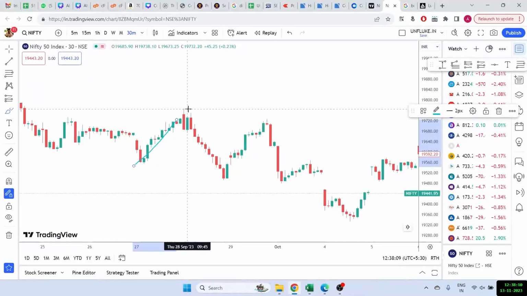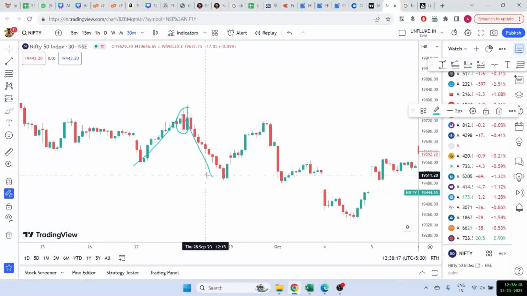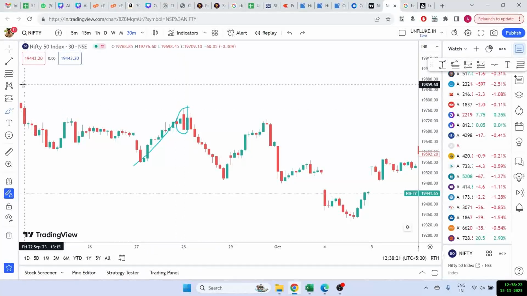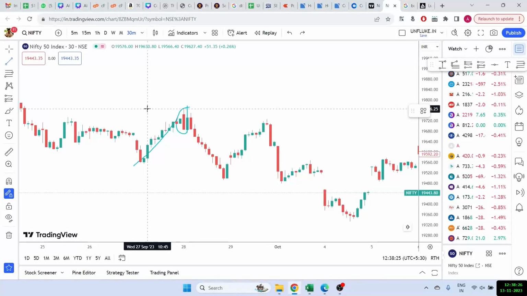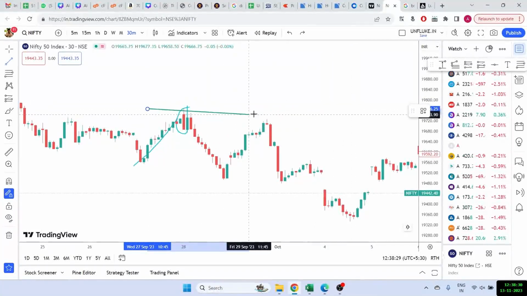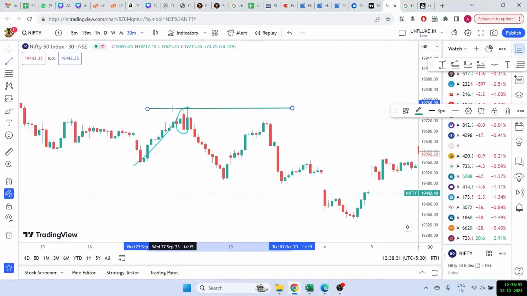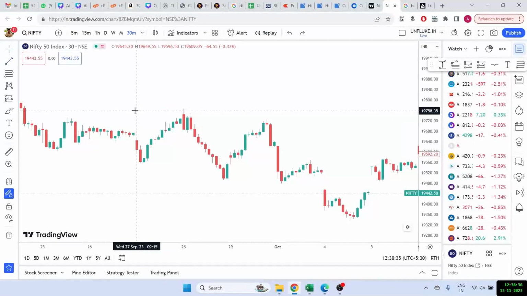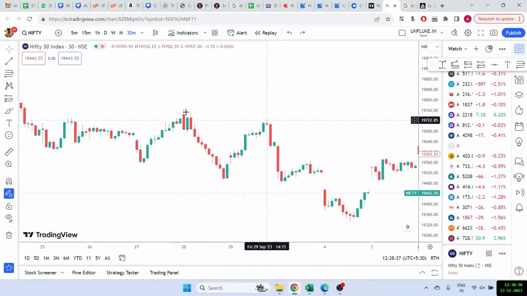But suddenly there was this big red candle, right? Suddenly there was a big red candle. So when the market was going up, there was a sudden movement on the downside. When you see something like this, that is when we can say that there is some kind of an order block which is here. So there are some institutions which are moving the market on the downside from this level. We can say either this level, or we can do it based on the closing side. So somewhere here.